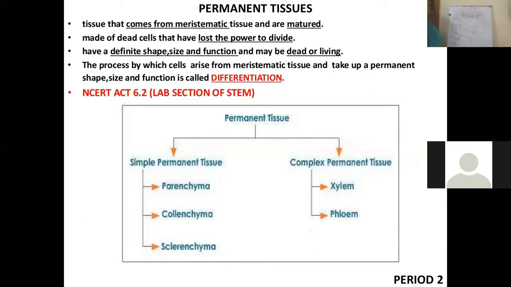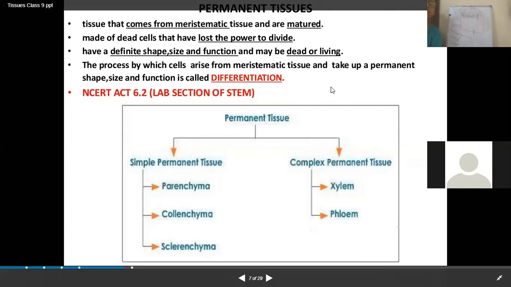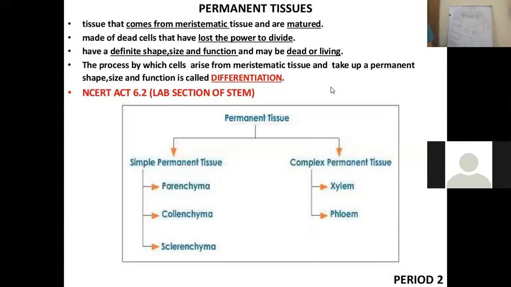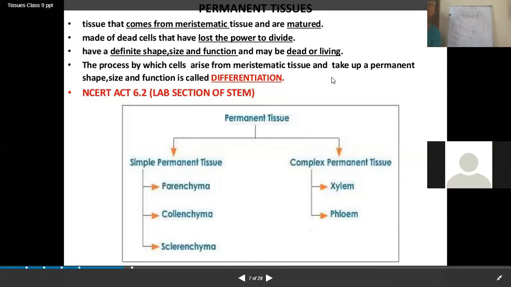So permanent tissue, again, is the one which has lost its ability to divide and to grow. That is why it's known as permanent. It has definite shape, but it may be living or non-living.